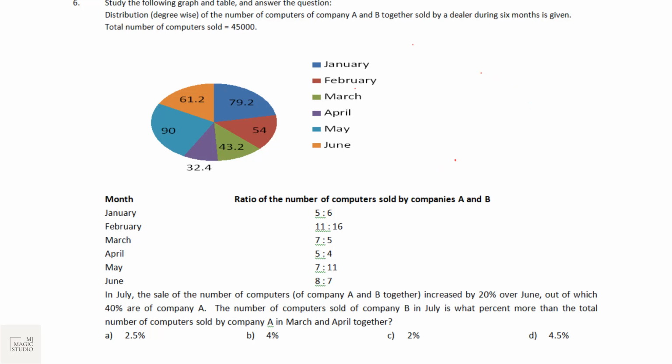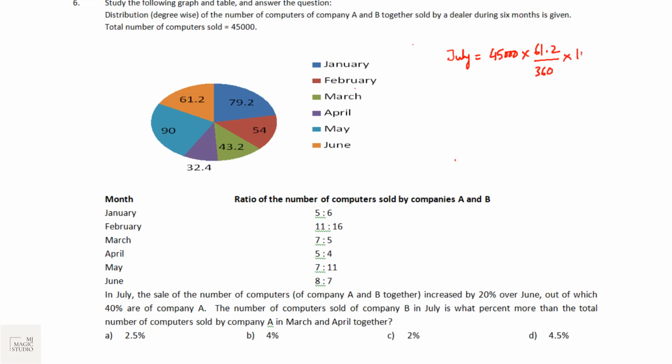First of all, let's find how many units were sold in July. So in July, it is 20% more than June. In June, it is the orange one, that is 45,000 into 61.2 degree divided by 360 degree.